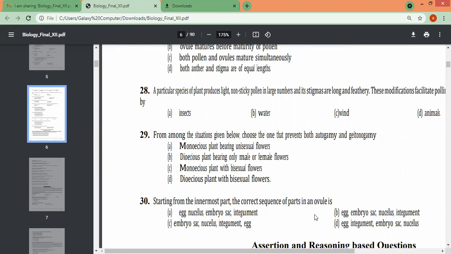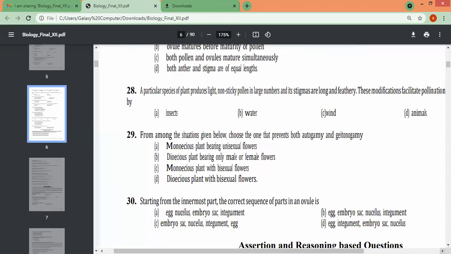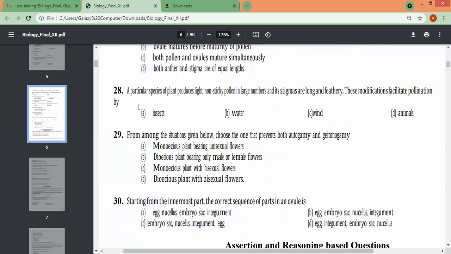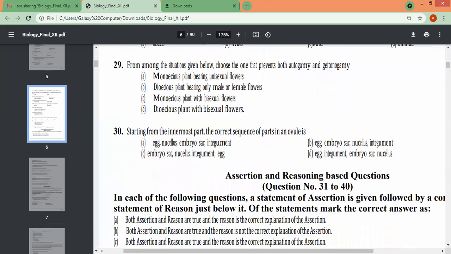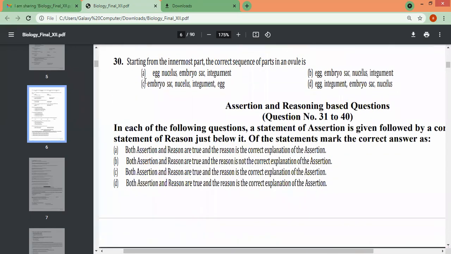its stigmas are long and feathery. These modifications facilitate pollination by A insects, B water, C wind, and D animals. Okay, you have to choose the correct one. And then we have 29th. From among the situations given below, choose the one that prevails for both autogamy and geitonogamy. Monoecious, the 4 options are there. 30th, starting from the innermost part, the correct sequence of the parts of an ovule is egg, nucellus, embryo sac, integument. 4 options were there, you have to choose.